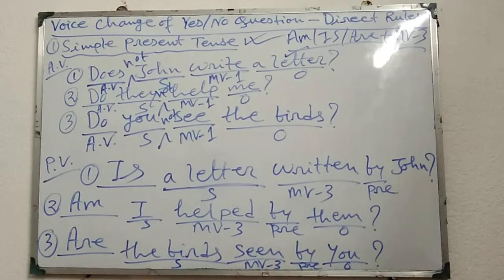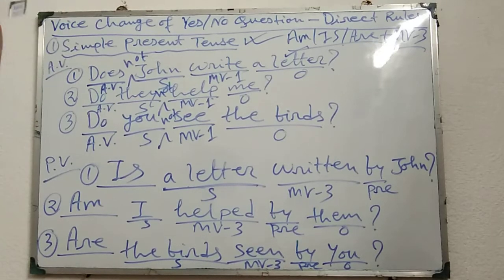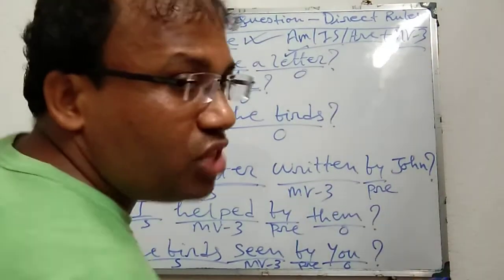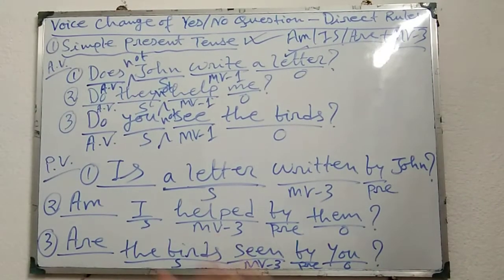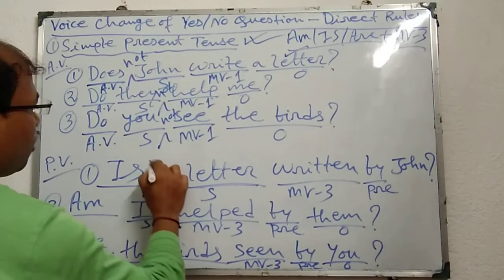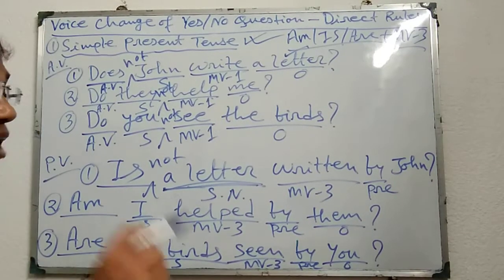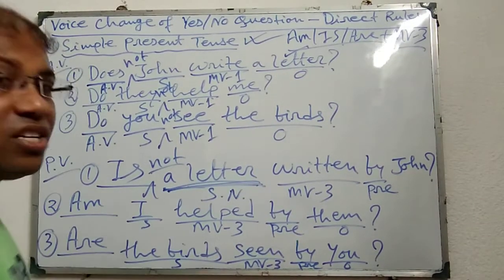If the sentences are in negative interrogative, then also the same format will be used, but not will be used just before the subject noun. If the subject is a noun, and if we use the full form of not, then not will be used just before the subject noun. For example, does not John write a letter, is not a letter written by John, or we can use the short form, isn't a letter written by John, and here a letter, it is the subject noun. That's why if we use the full form of not, we have to use not just before the subject noun.